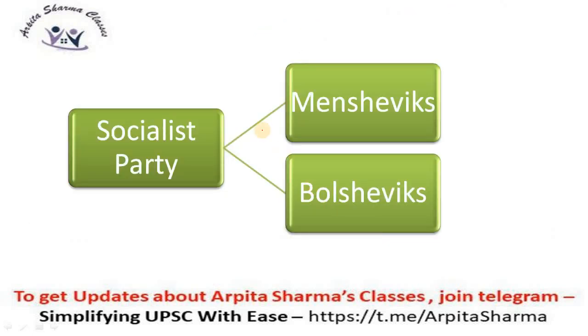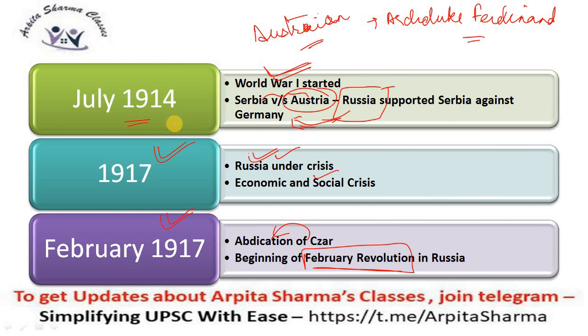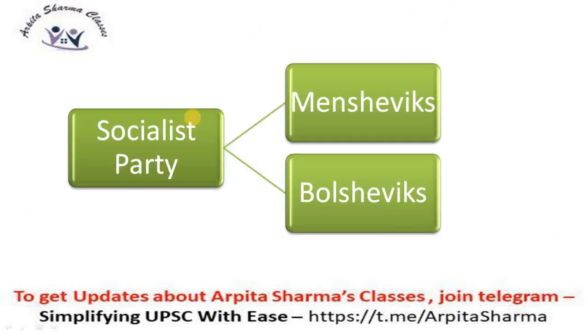Now what happened? I told you that the February Revolution took place, right? Now what happened in the February Revolution? People realized that okay, the king is of no good to us, he has already abdicated. So a new party arose, which was the Socialist Democratic Party or the Socialist Party. This Socialist Party had two groups, the Mensheviks and the Bolsheviks. Now, if you remember in modern history, you must have read about the extremists and the moderates, right?